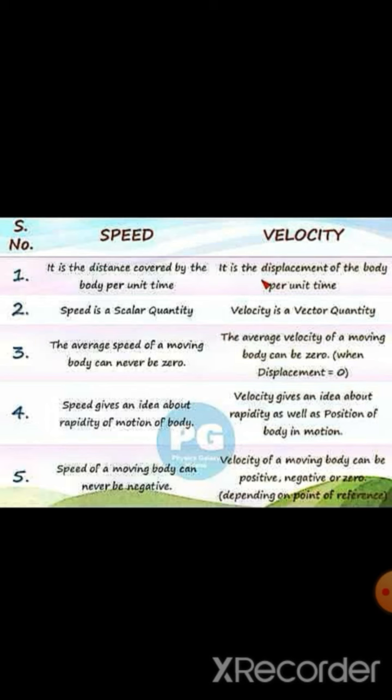Speed can never be zero. Why it can never be zero? Because the distance, we will never get it as 0. So speed will never be 0. But velocity can be 0 because we have already seen that displacement can be 0. The last point of difference, speed can never be negative. It is always positive, where the velocity of a body can be positive, negative, or 0.